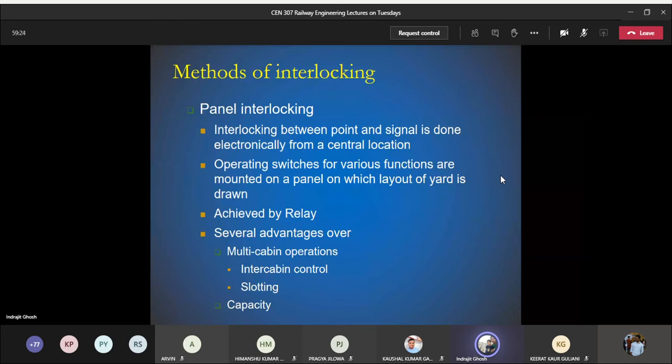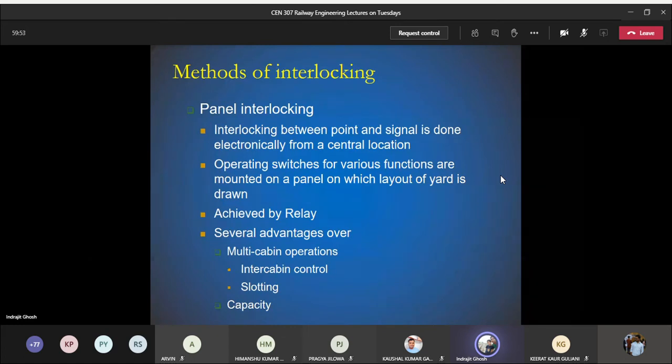Now, in order to make sure there is no collision between same directional and opposite directional trains, we have interlocking. But if we have key interlocking or primitive interlocking, which is being done by the station manager and conveyed to other station managers by using the cabin men, you can see that you need very good coordination. So you need inter-cabin control.